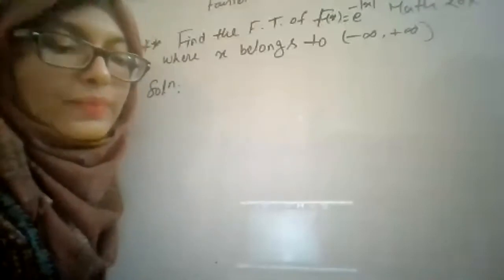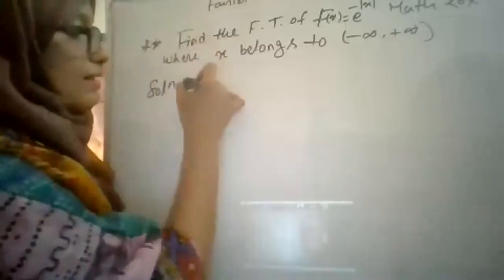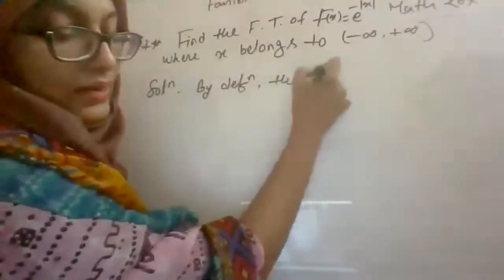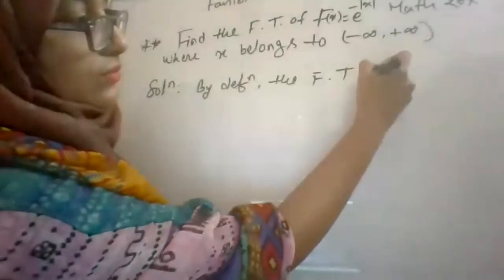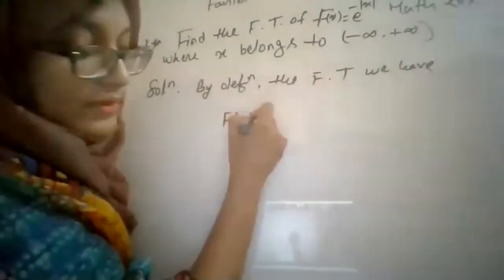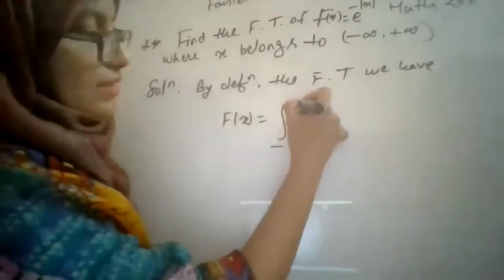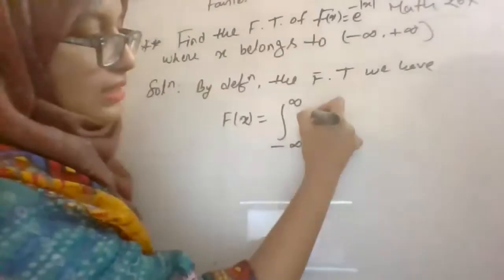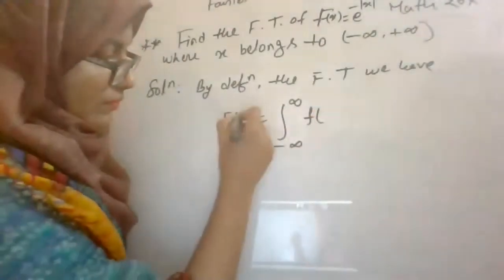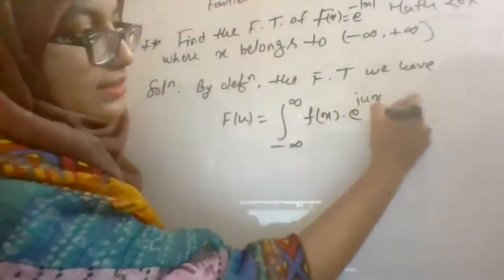By definition, the Fourier transform F of u is equal to the integral from minus infinity to plus infinity of f of x e to the power iux dx.